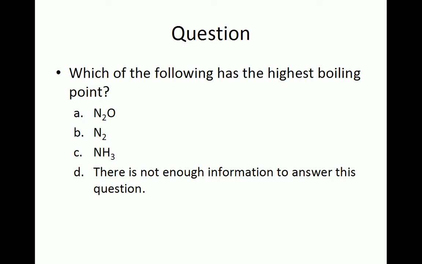Anytime we are asked to compare molecules and choose which is the highest or lowest in the group, there is usually some trend governed by the molecule's physical properties that we must know in order to answer the question. In this case, it is intermolecular attractions possible between adjacent molecules, which are dictated by the molecule's polarity.